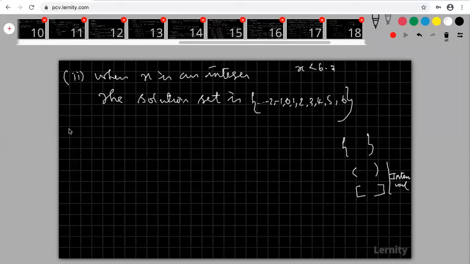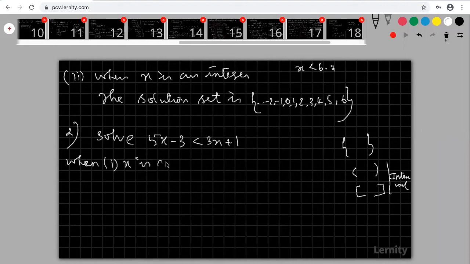Okay, right. Now come to the second problem. Solve. My second problem is solve 5x minus 3 less than 3x plus 1, when x is an integer. And x is a real number.